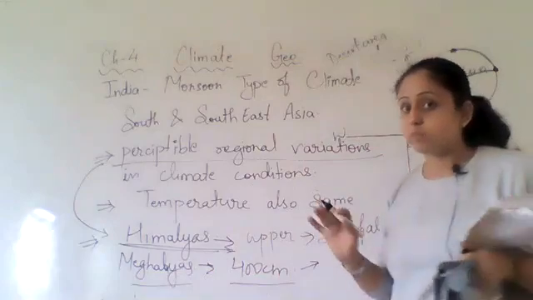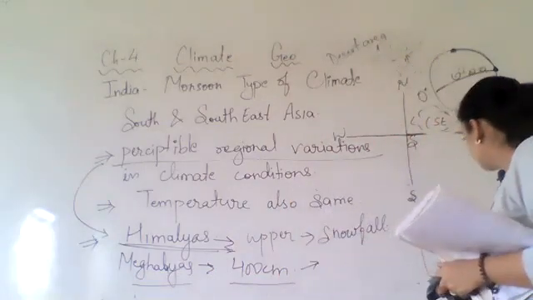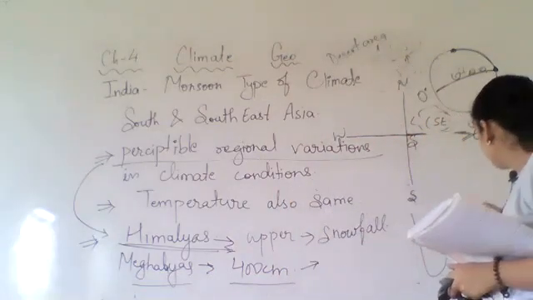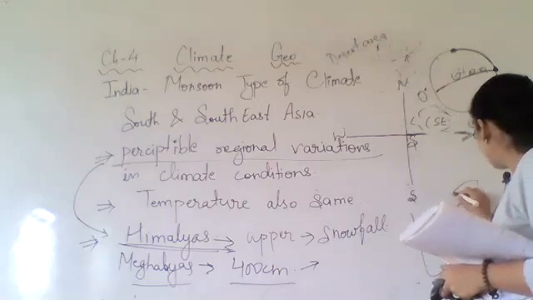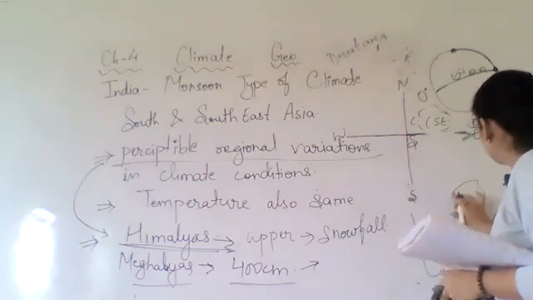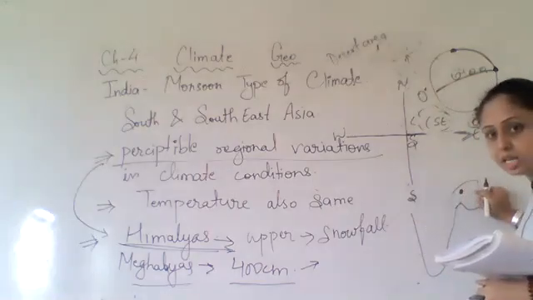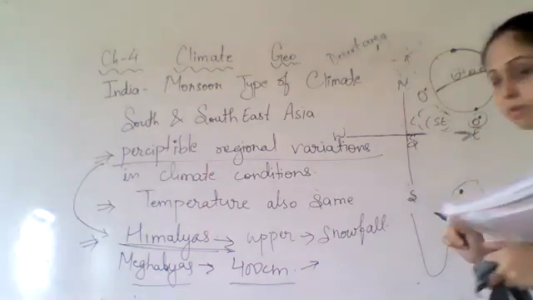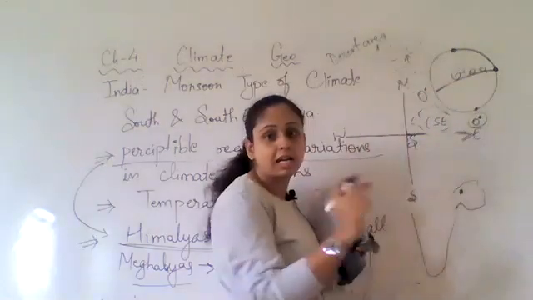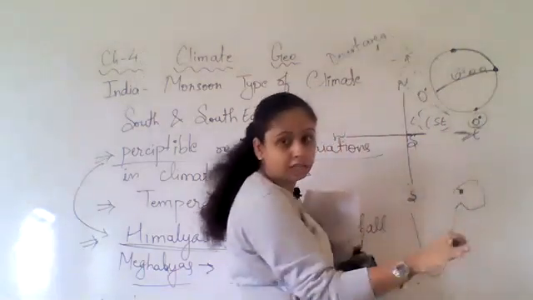Now, what is behind that? See, this is here. Meghalaya is somewhat here, above Bangladesh.